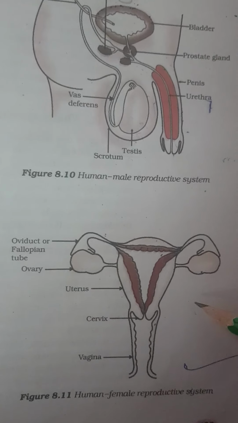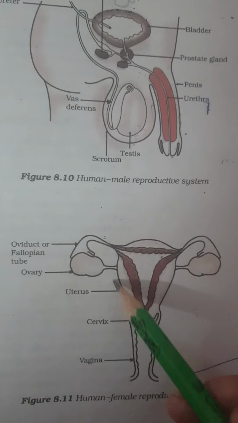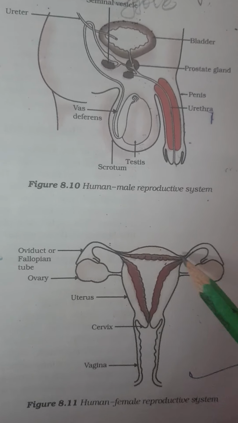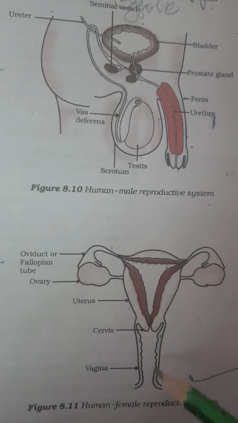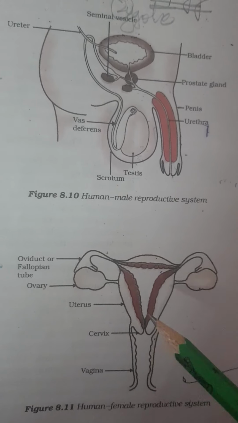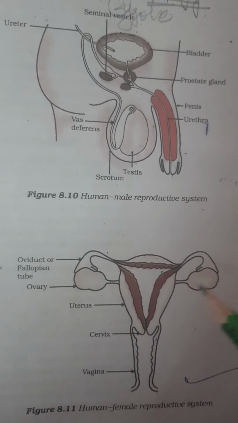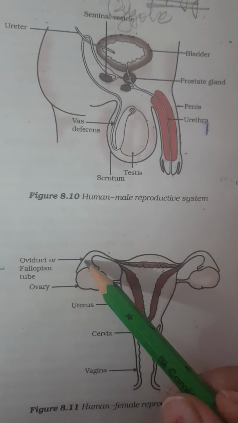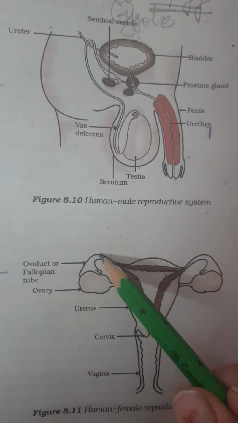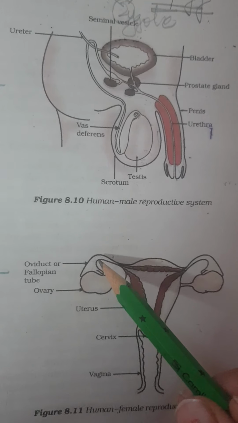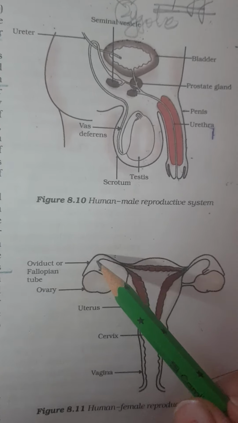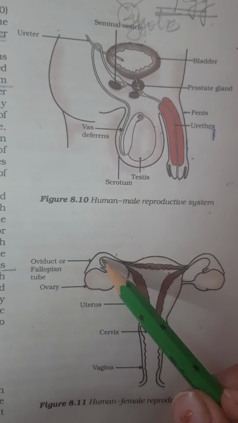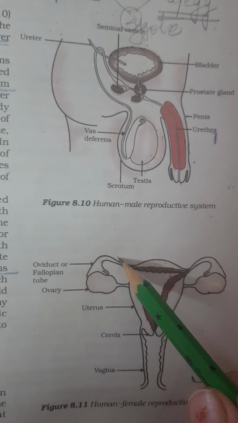The female reproductive system consists of ovary, oviducts, uterus, cervix, and vagina. In the ovaries, again in pairs, there will be the formation of egg. Egg will be released. Then in the fallopian tube, if sperm reaches the female's body, fusion or fertilization will occur in the fallopian tube. After fertilization, zygote is formed.